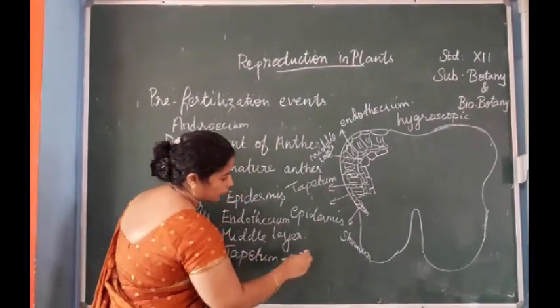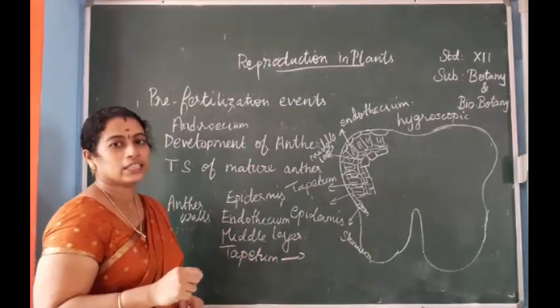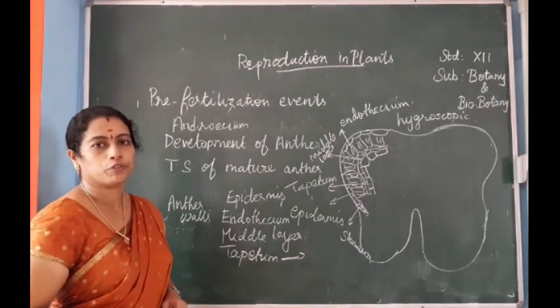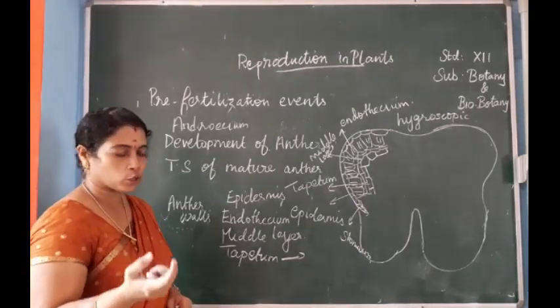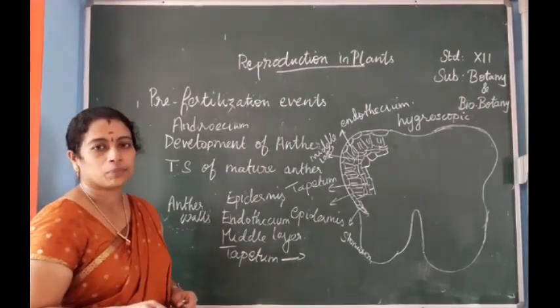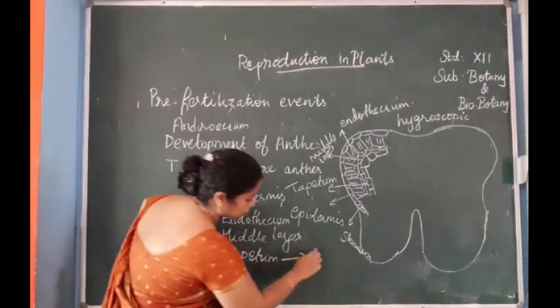What is the function of tapetum? It is nourishing the developing pollen grains, that is, supplying food for the developing microspores or pollen grains. The tapetum is divided into 2, secretory tapetum and invasive tapetum.